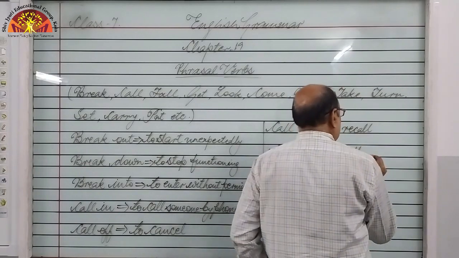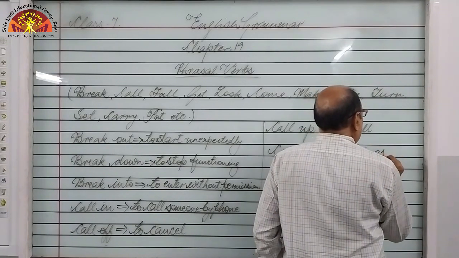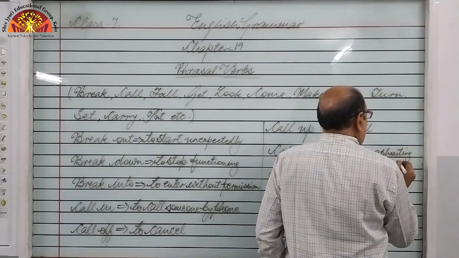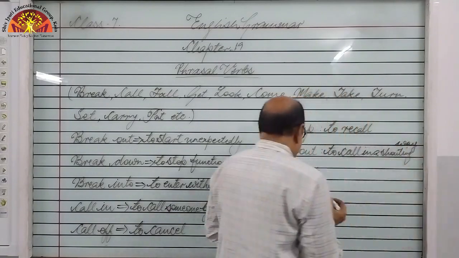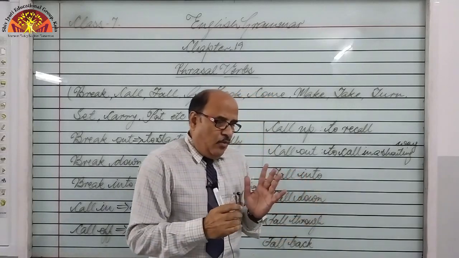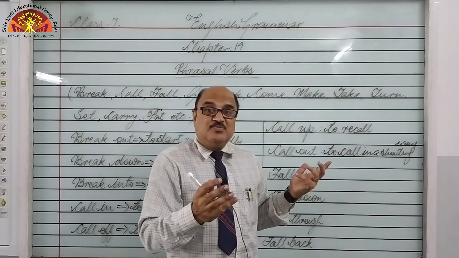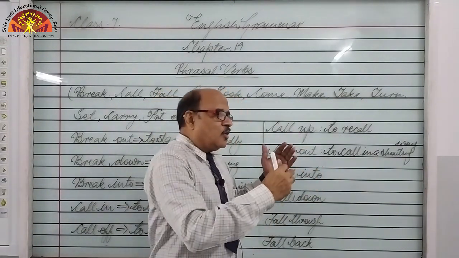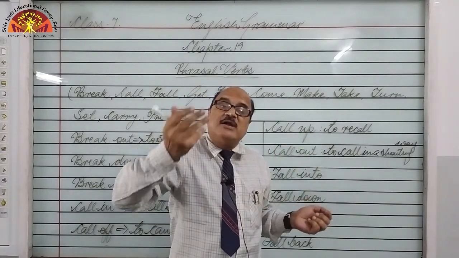Call out means to call in a shouting way, right? Means when the child was drowning, his mother called out for help. His mother called out to someone for help because her child was drowning.